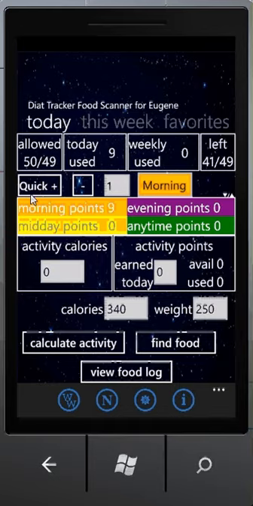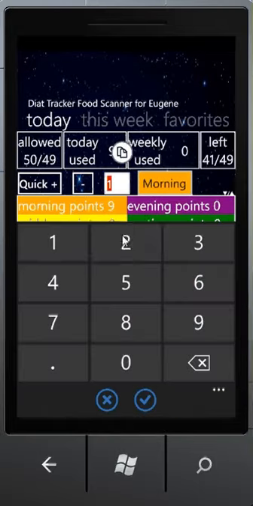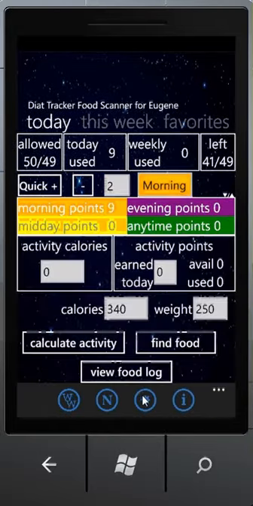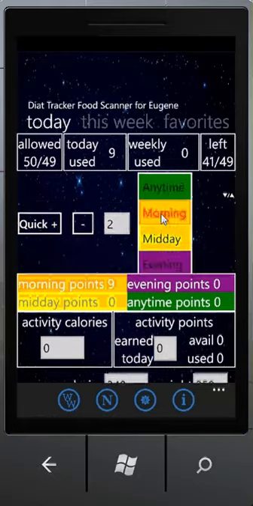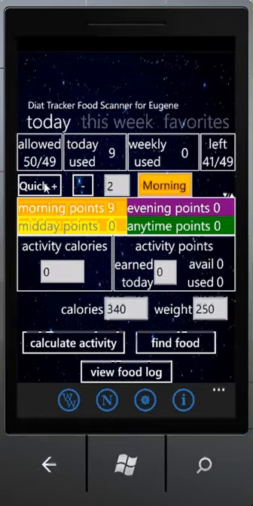All you need to do is put the number of the points that you want to add or subtract, select the time of the day that you want to add or subtract it, and click Quick Plus for adding, or just minus for subtracting, and it will subtract or add points from your today allowed or weekly points if you start using weekly points, or activity points.